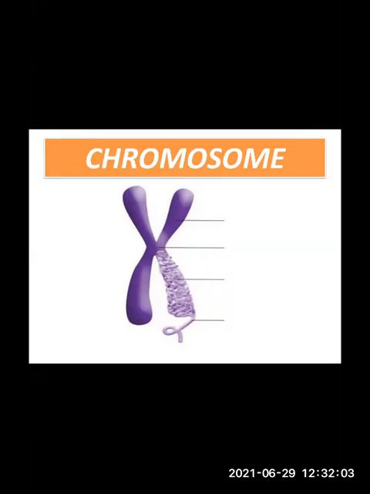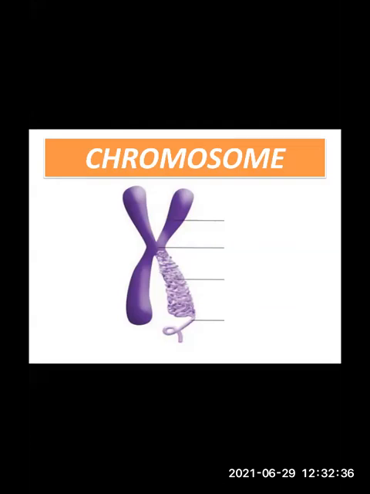So somatic cells and stem cells all divide by mitosis, and mitosis is completed through two main steps. Nuclear division takes place first. That means the nucleus will divide, and this is also called karyokinesis. Remember these words, karyokinesis and cytokinesis. In karyokinesis, the nuclear division takes place, and in cytokinesis, cytoplasmic division takes place.